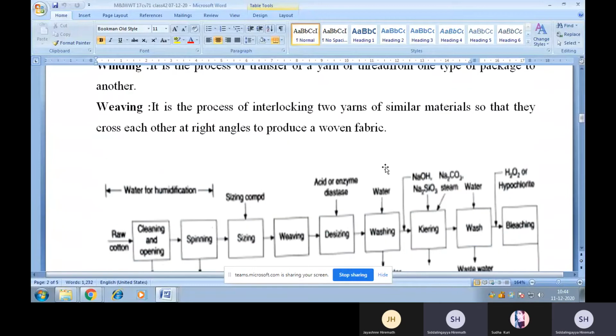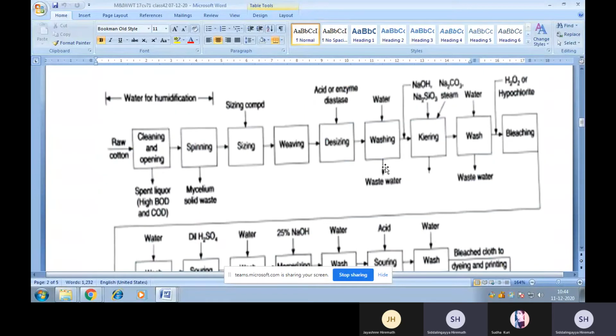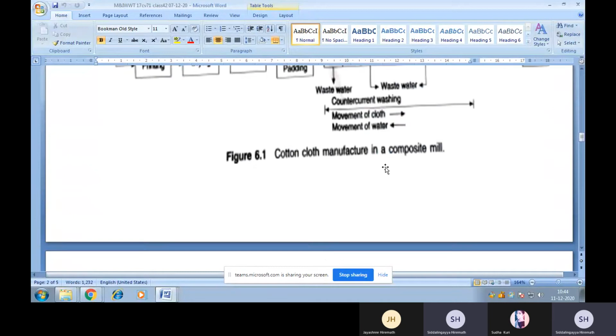Students, don't worry much about the technical terms used here, the detailed study will be done by textile engineers. You should just have a brief knowledge about the manufacturing process of cloth in a cotton textile industry.